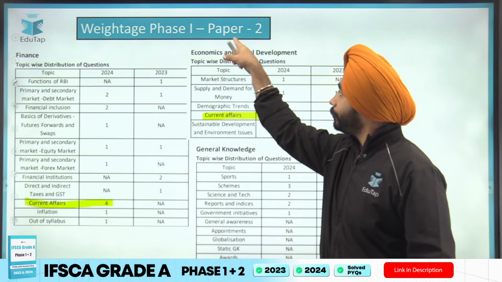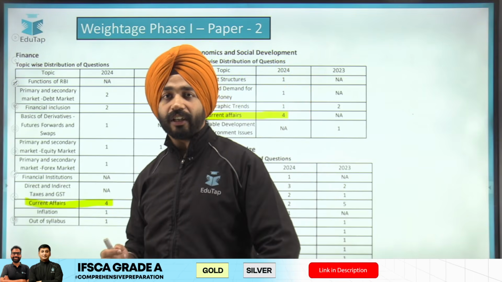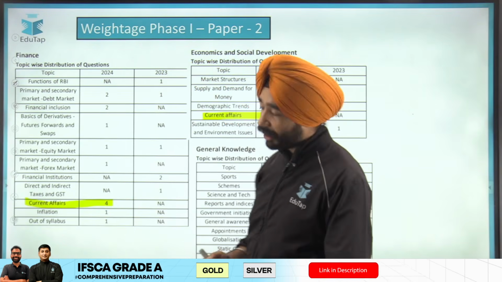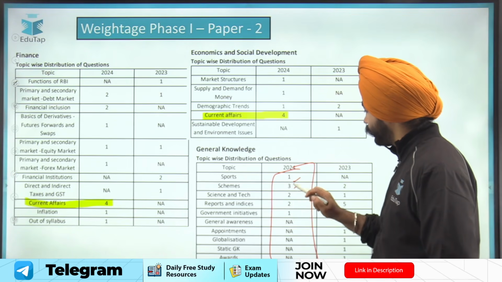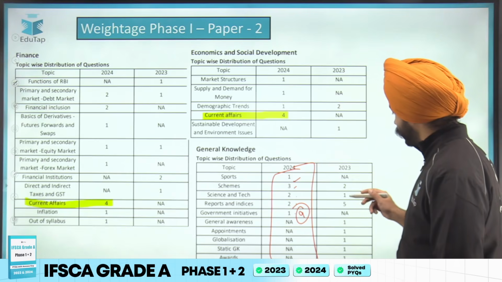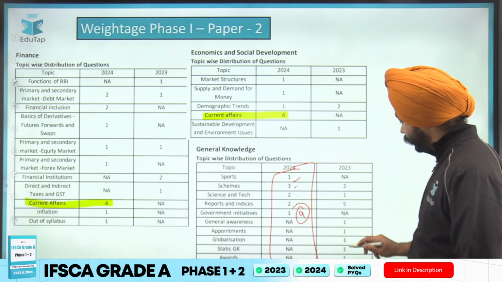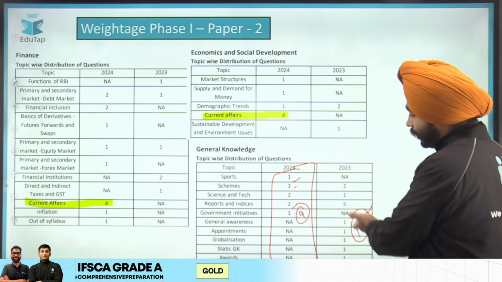Now let's talk about phase 1 paper 2. Now guys, this is very important here because we might have seen that there were just 5 to 10 questions asked earlier on. If I calculate this number, 1 plus 3, 4, to 6 to 8 plus 1, 9. 9 questions have been asked, then 2 plus 1, 3 plus 5, 8, 9, 10, 11, 12, 13. 13 questions were asked. Now these were 13, those were 9.